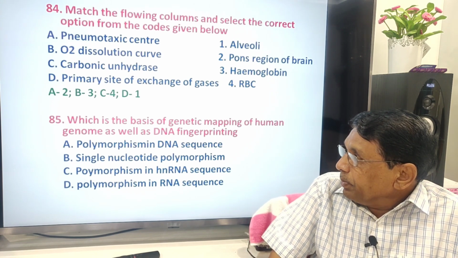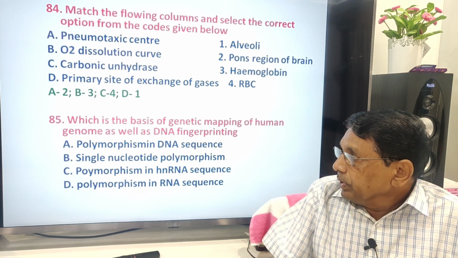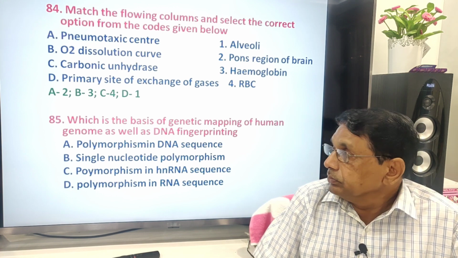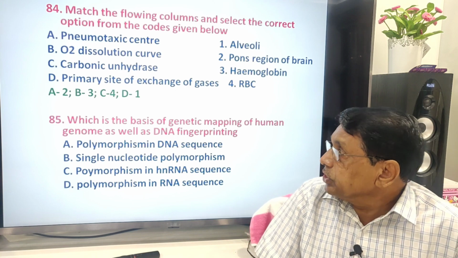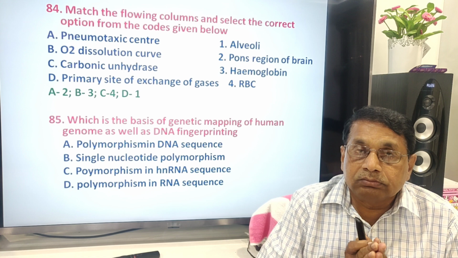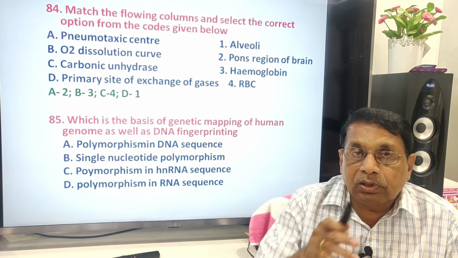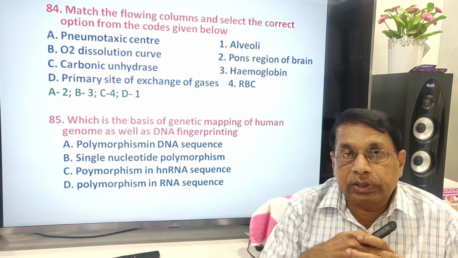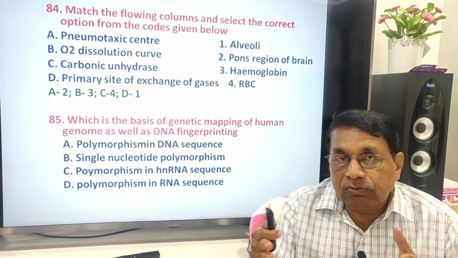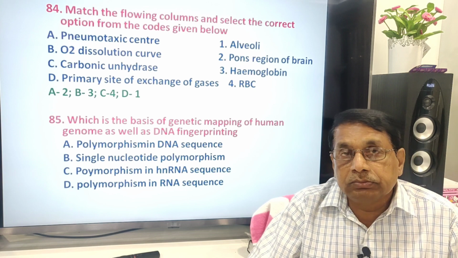Which is the basis of genetic mapping of the human genome as well as DNA fingerprinting? Human genome mapping, genetic mapping: how many chromosomes are there? In a particular chromosome, how much DNA is there? What is the sequence of the nucleotides? What is the number of genes? What is the sequence order? This is known as genetic mapping.